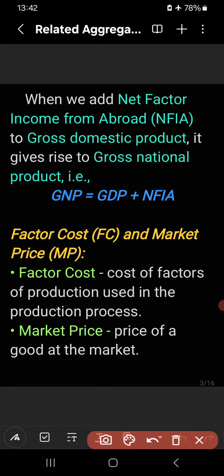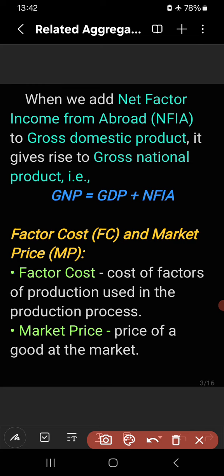Then we will discuss the difference between domestic product and national product. Domestic product means total product of goods and services within the domestic territory of a country in a given year. National product means the total product by the nationals of a country within a given year, either they are residing in that country or in other countries, right?